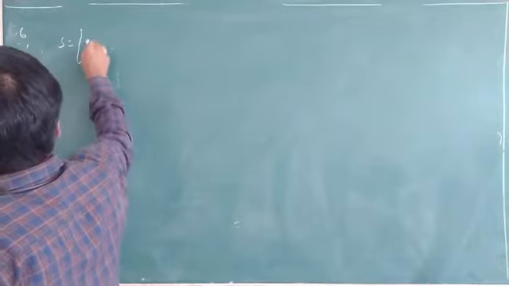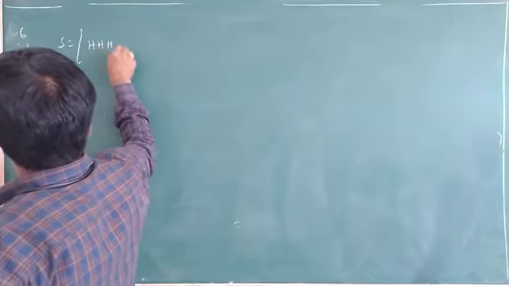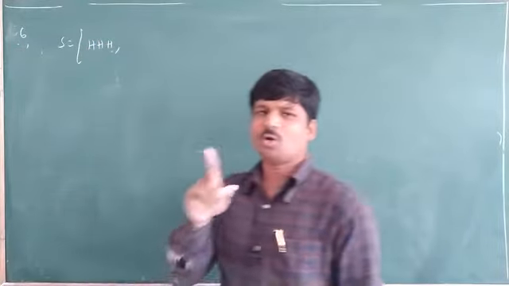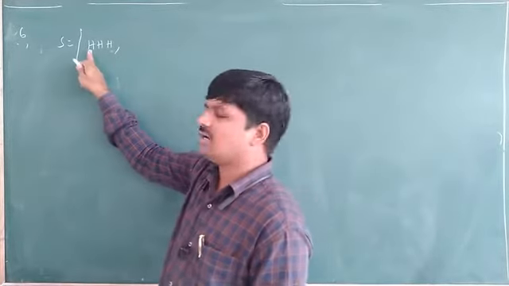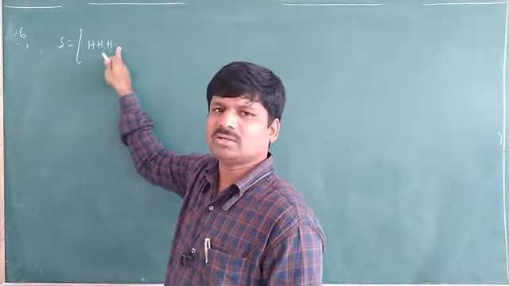What is the sample space here? A coin is tossed 3 times. What you may get, the chances? First one, you may get head the first time, head the second time, and head the third time also: head, head, head.